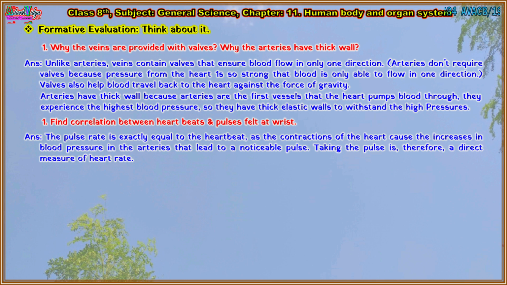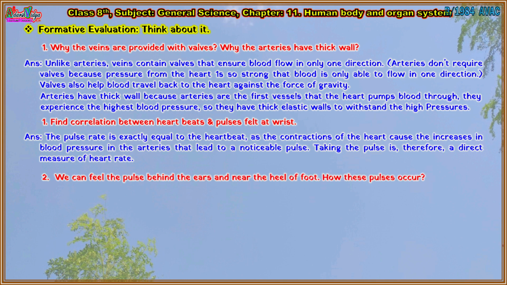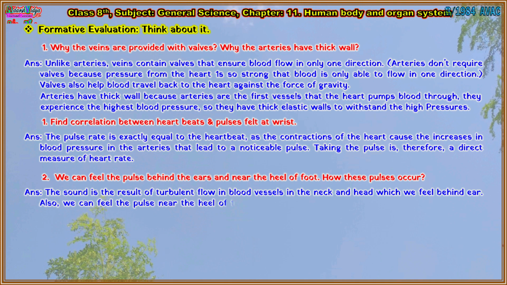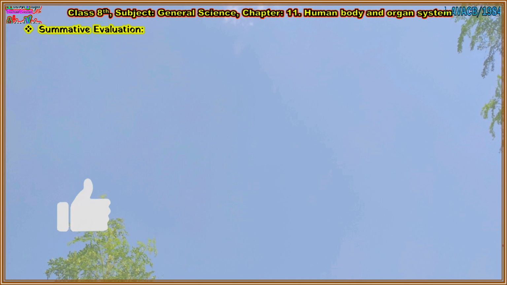Second question. We can feel the pulse behind the ears and near the heel of the foot. How do these pulses occur? Answer is: the sound is the result of turbulent flow in blood vessels in the neck and head which we feel behind the ear. Also, we can feel the pulse near the heel of the foot due to the turbulent flow of blood in arteries present there.